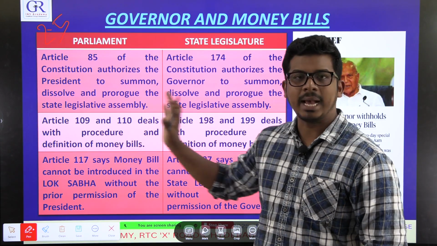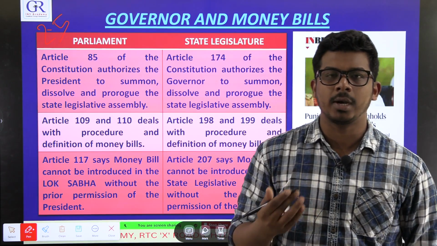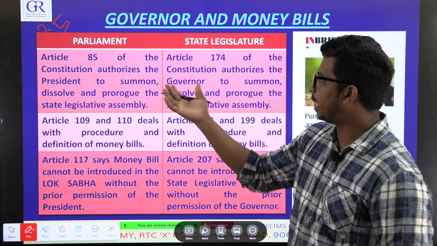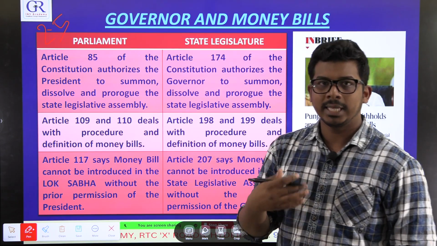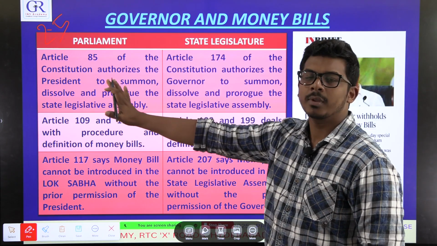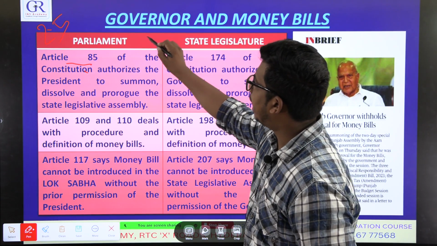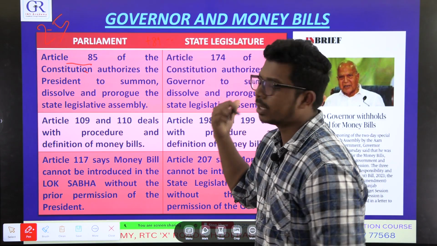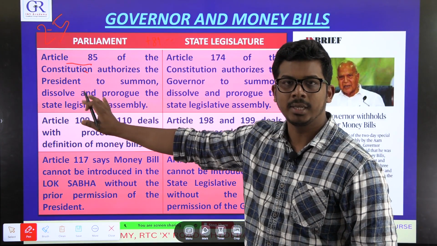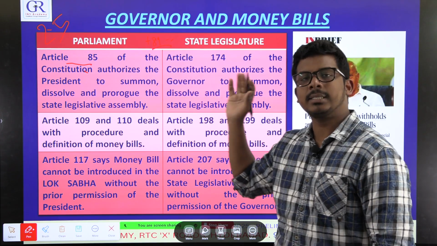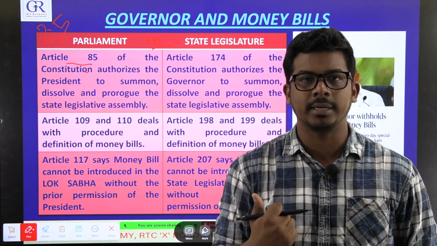Part 5 and part 6 have similar provisions, such as how Parliament and the Lok Sabha should operate. More or less, the state assembly will have the same thing, so many provisions are repeated between part 5 and part 6. There is a trick actually. Whatever the article number of the provision at the union level, you can add 89 to it and you will get the similar provision at the state level. I am giving you this shortcut just to help you remember these articles.